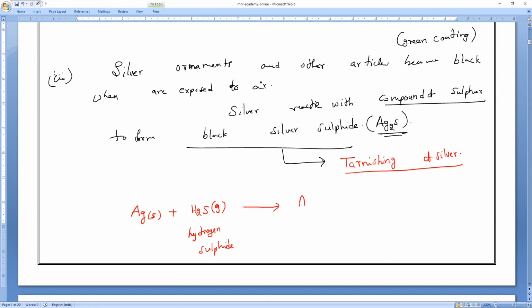Rotten egg smell, which will give us Ag2S plus H2. So this is silver sulfide. What is the color of this one, everybody? Black coating. Black. So these are the three equations you have.